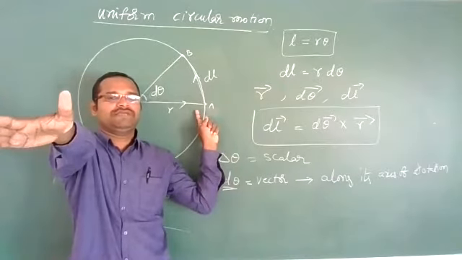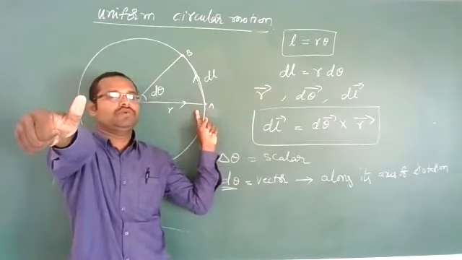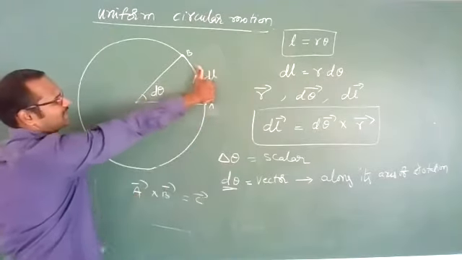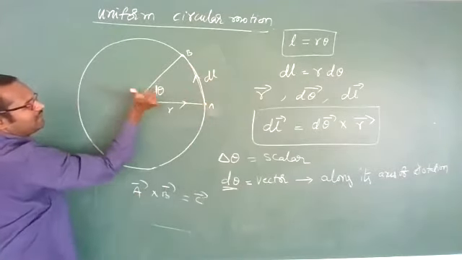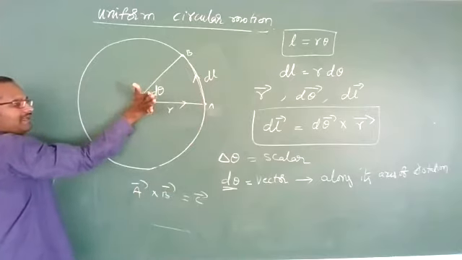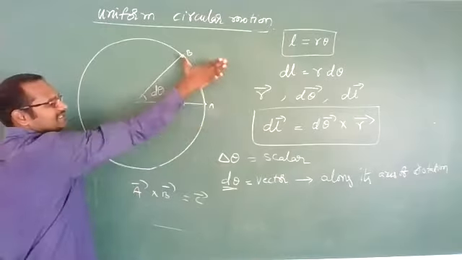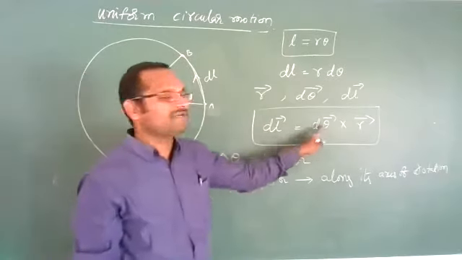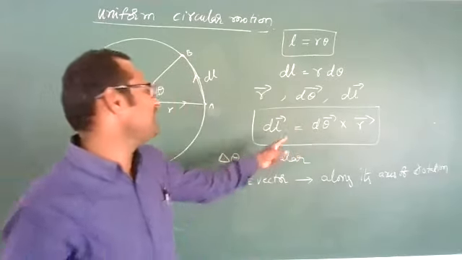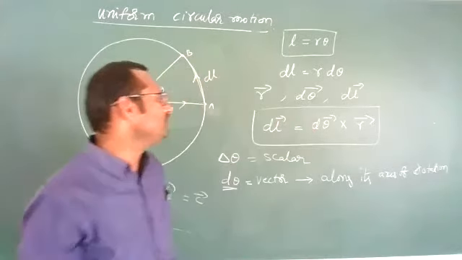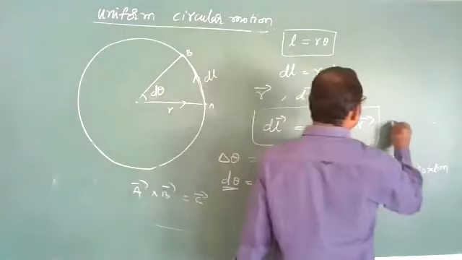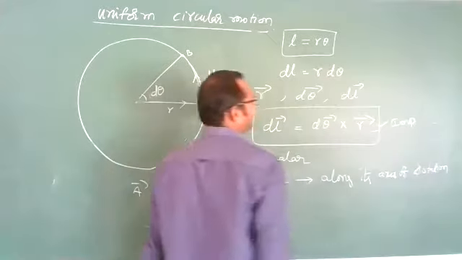You get the dl bar direction the same as this. So you need to remember this formula, because sometimes when vectors are given, it will be useful to you. Very important point.